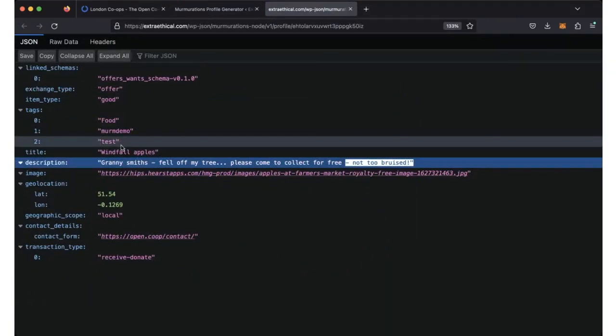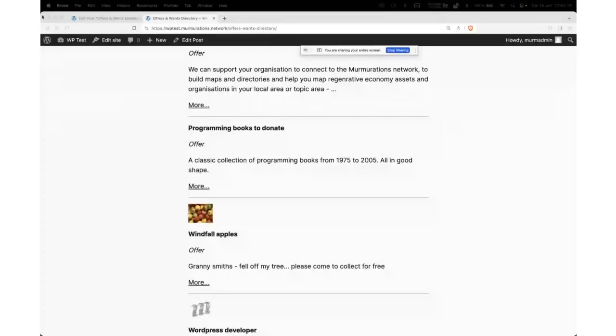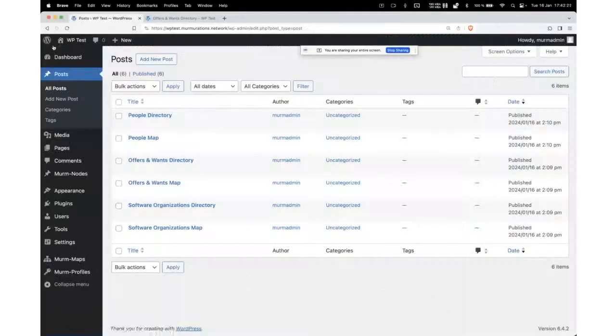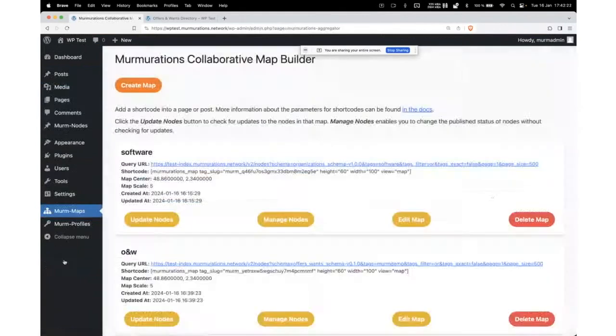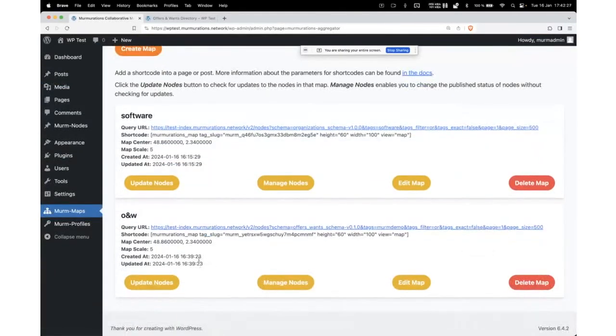So at that point, I'm going to chuck you back over to Jeff, and let's go and update that offers and wants directory, just so you can see how changes get picked up inside Murmurations. So say you were a curator and you're somebody that's looking after a map on a website. This is how easy your morning routine would be in order to be able to check if you wanted to add more things to your map, if there'd been any updates. So I'm going to update the offers and wants map now.